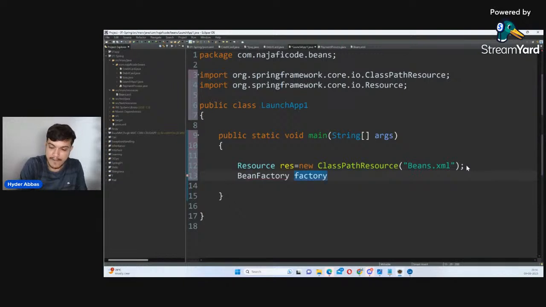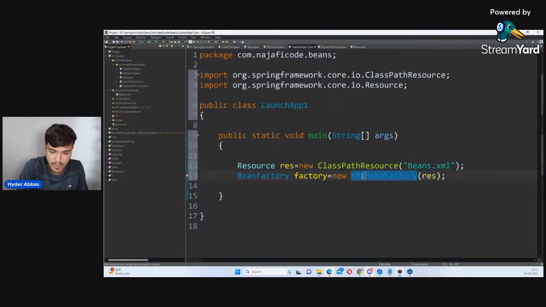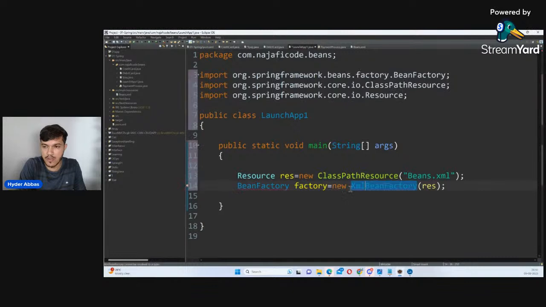I'll create a reference, factory equals, and this class is a deprecated class, guys. New XmlBeanFactory, and I'll pass the resource. In place of this, you can directly create this object in the resource: new ClassPathResource. This entire thing you can pass here itself. That's anyway. I think it's XML. Yeah. So let me just import these things. I'm able to import.